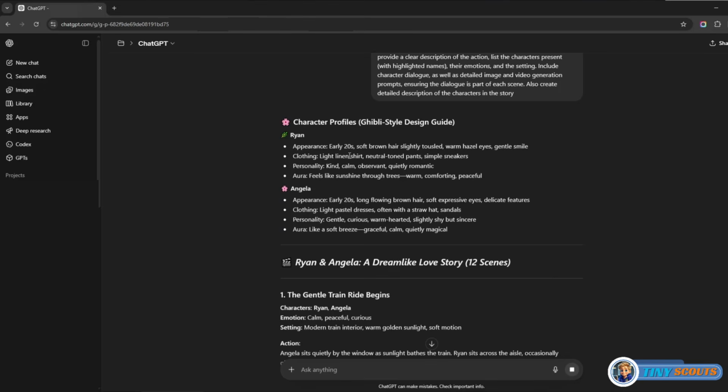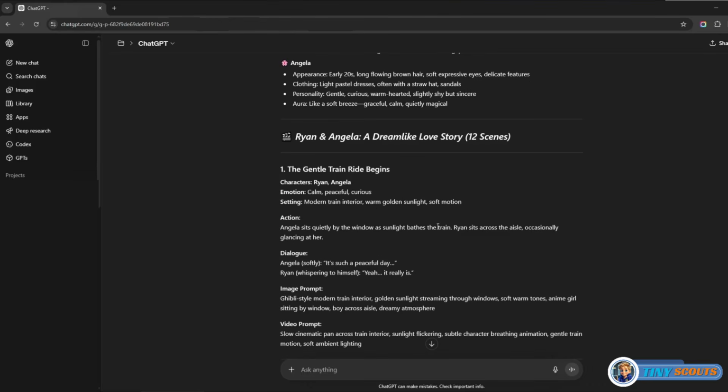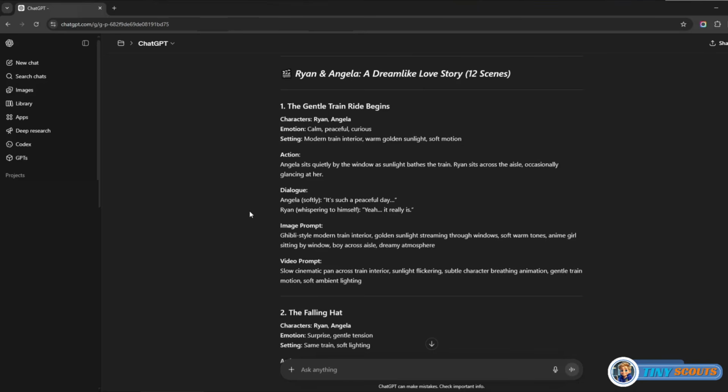And as you can see, ChatGPT does a great job of giving us detailed character descriptions. It also provides the characters who are present in that scene, their emotions, setting, action, and dialogue. It even provides image prompts for each scene and video generation prompts, both of which are key to creating stunning visuals and animations later on. After your story is complete and the characters and their actions are clearly defined, you can now move on to generating the visuals.